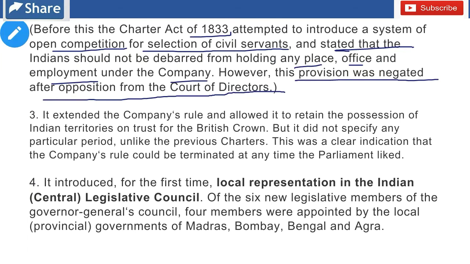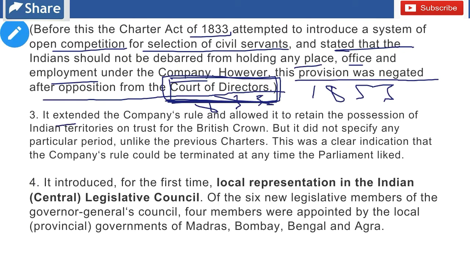So before the Charter Act of 1853, there was the Charter Act of 1833 which also allowed Indians to be recruited under the Indian Civil Services, but there was opposition from the Court of Directors. That's why this provision was not implemented at that time.